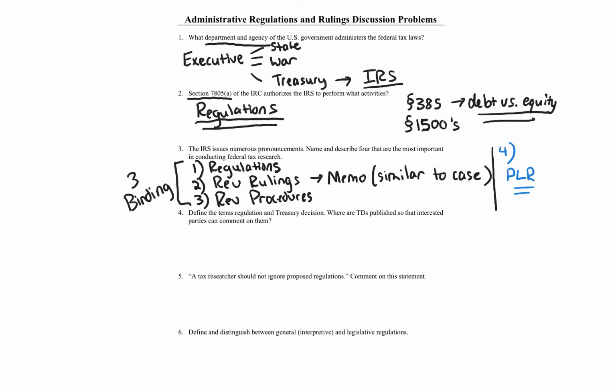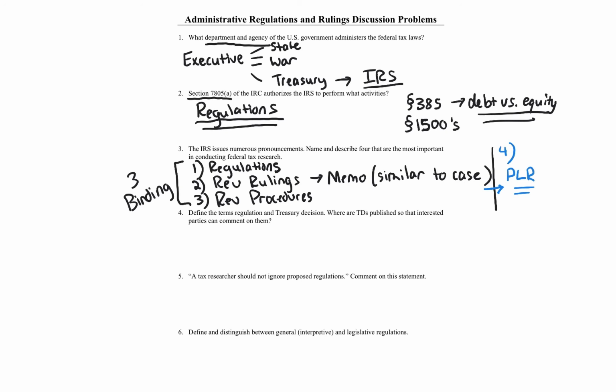Now, private letter rulings are persuasive. They're not binding, but you can still use them under the substantial understatement penalty for a tax professional. Private letter rulings are similar in structure to revenue rulings. They're a ruling, meaning there are cases and the IRS has ruled on them. And we're going to talk later about how, if a private letter ruling is really important, the IRS could elevate it to a revenue ruling if they see it enough or in a specific unique instance.